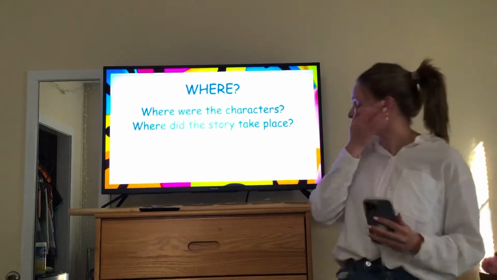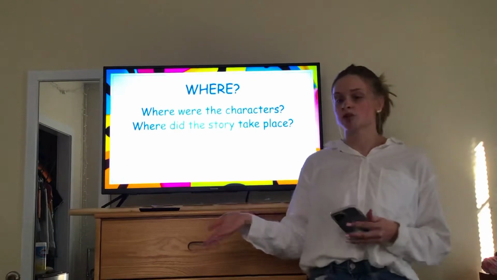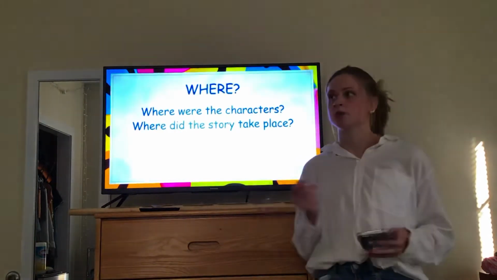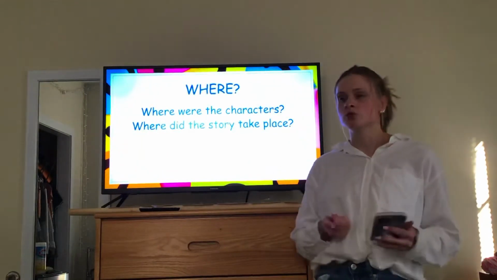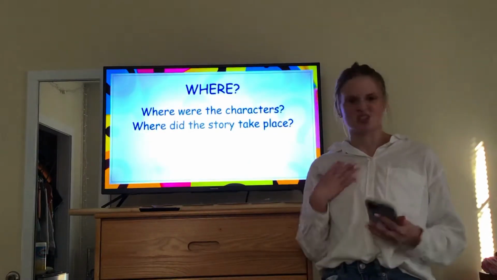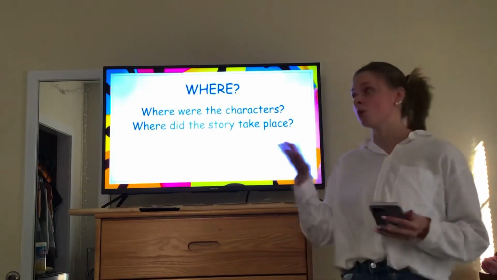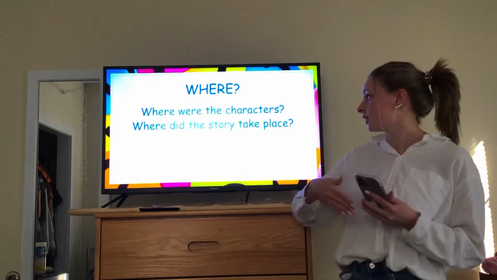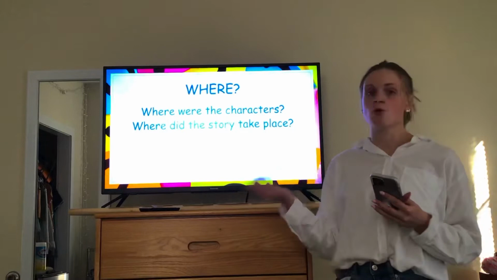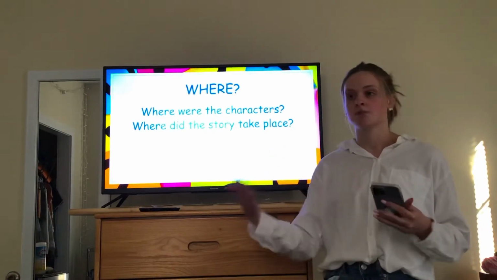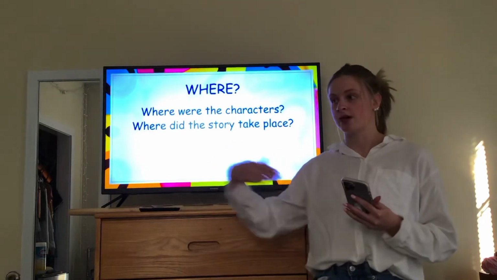And also, in some stories, you may notice that settings might change, right? And when a character starts a story in one place, like, say, we're talking about a story about a school day. When you start your school day, when you wake up in the morning, you're not at school, you're at your house. So that's where the story originally takes place. But then the where can change. So that character then goes to school. So that's also where. So where isn't always just one place. A where can be where the story starts, where the story is in the middle, where it ends.